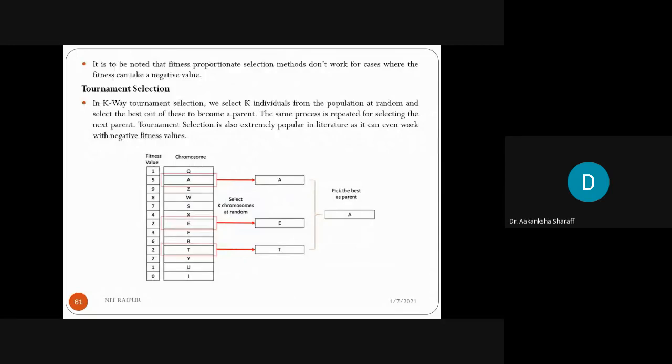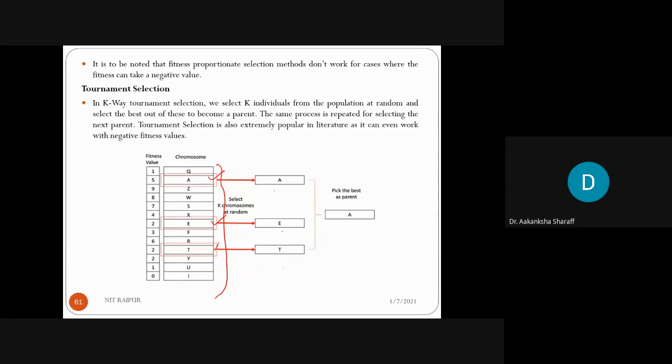In K-way tournament selection, we select K individuals from the population at random and select the best out of these to become a parent. Like here, these are the set of populations. Now among these populations, we are choosing three chromosomes, like A, E and T. K number of chromosomes have been selected at random, not based on the fitness value. They have been selected at random.